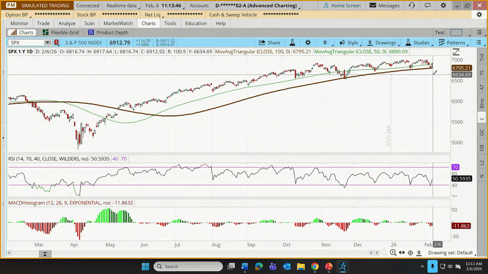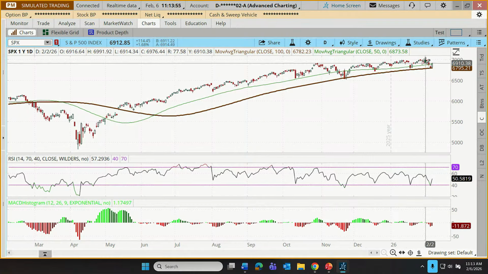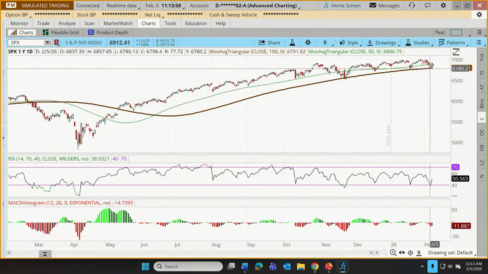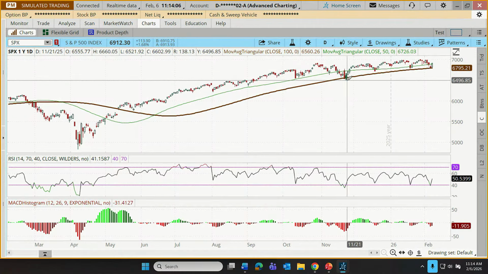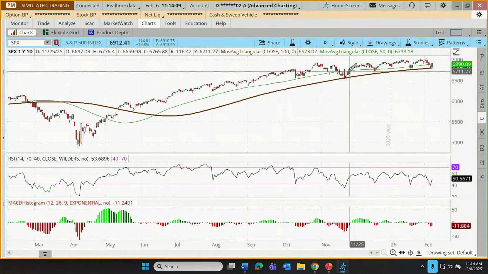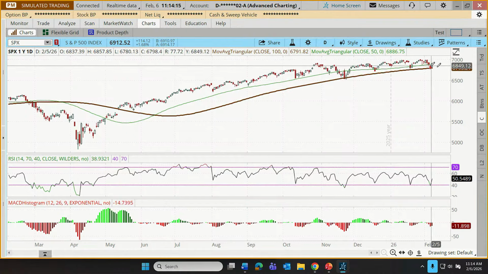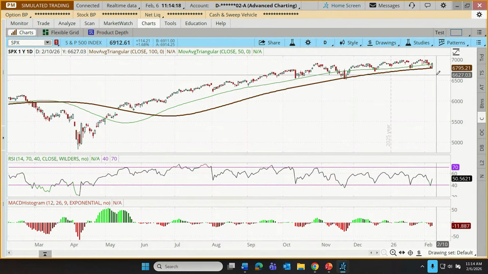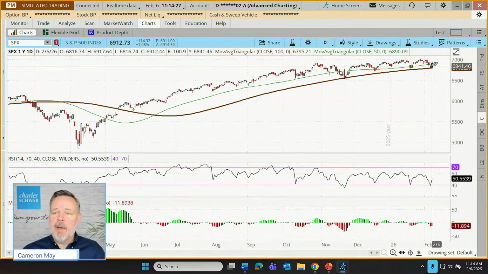I don't think that's a huge insight for anybody that's been keeping an eye on the major indices. The S&P has actually been very strong. It's been coming back. We looked at this last week and thought it might be pulling down for a little while, and it did. But maybe things are technically changing at this point. Now, one thing that's also interesting is that over the last several months, that 100 period triangular moving average has been a pretty good price support for this index. It's not a guarantee that's going to continue, but let's say that our would-be TVM, trend value momentum trader, looks at this and they say, well, the trend is intact and actually prices seem to be bouncing off an apparent price floor.